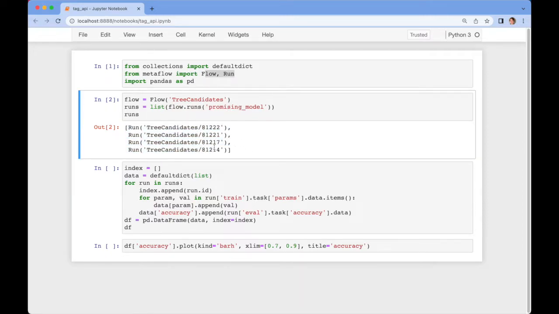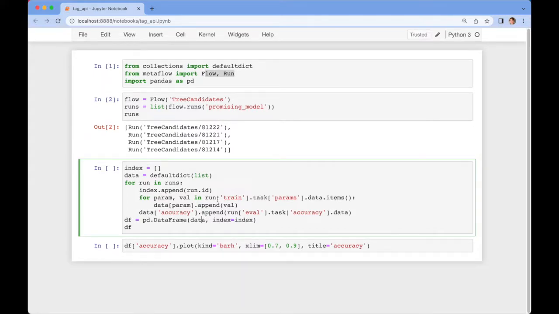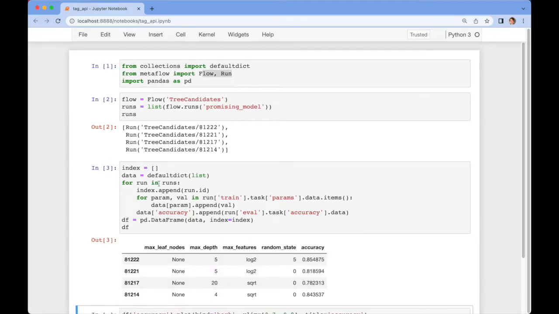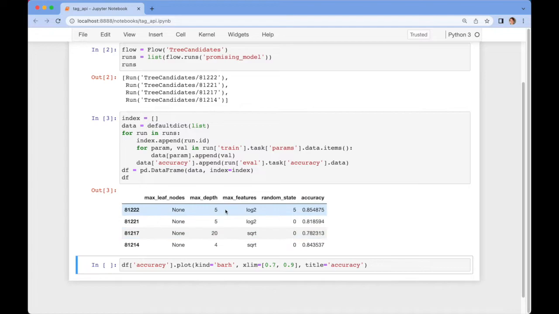Now, of course, it's kind of hard to say what's going on here. So what we can do is look at the artifacts that are stored inside these runs. We can look at the parameters and the accuracy values. We just collect all that information in a few lists and create a data frame out of it. So we can actually see what's going on. Now we can see all those values, all the parameterizations that we were testing, max depth, the features, the accuracies, and so forth.